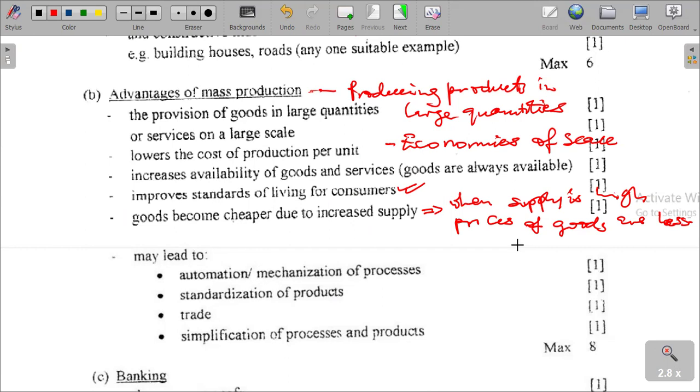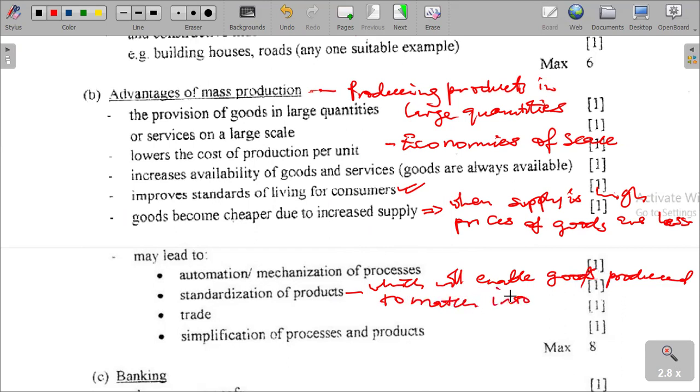Standardization of products. Mass production results in standardization. Standardization of products will enable goods produced to match into international markets.